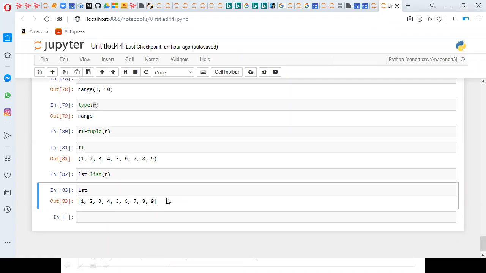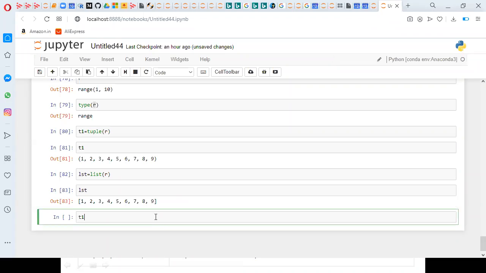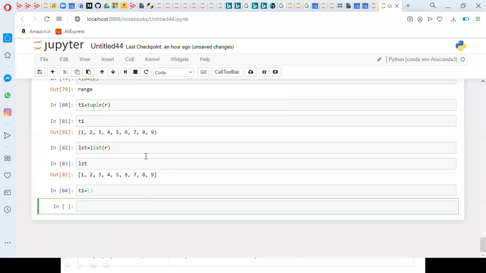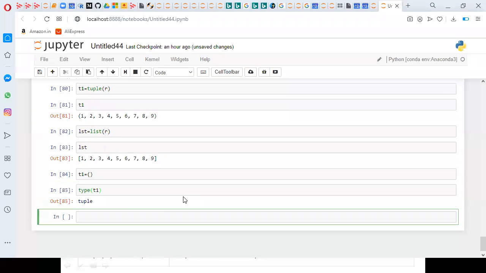If you want to create an empty tuple, simply we say t1 equal to brackets. So type of t1 is tuple. For an empty list, some LST equal to square brackets. For an empty tuple, some t1 equal to normal brackets. So this is about the range method.